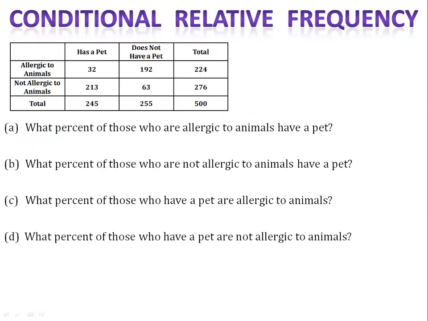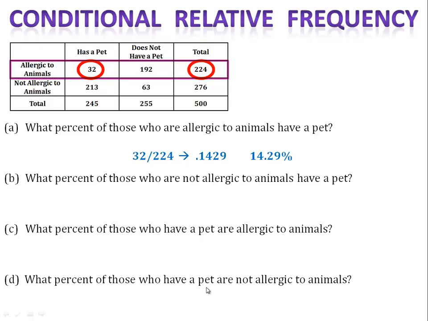In our first exercise today, we have our data about whether or not people have pets and whether or not they're allergic to animals. We want to calculate the conditional relative frequencies in questions A, B, C, and D. Please pause the video here and complete the exercise.